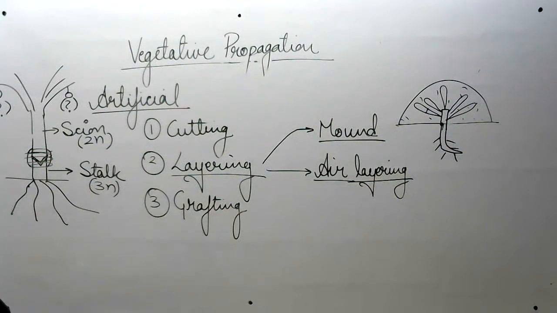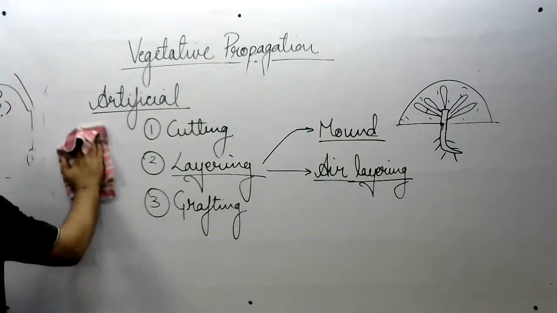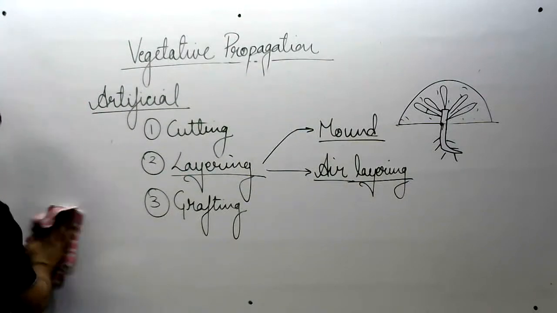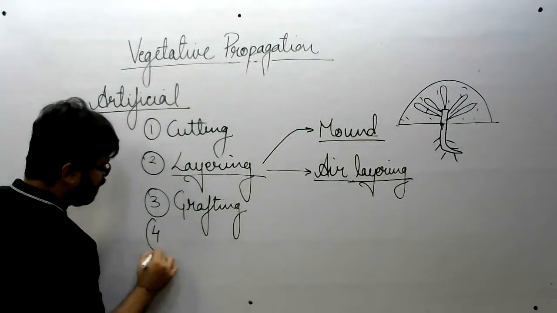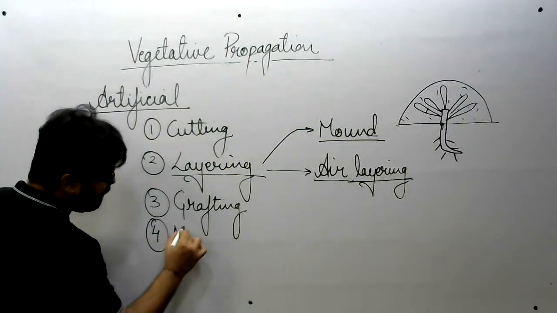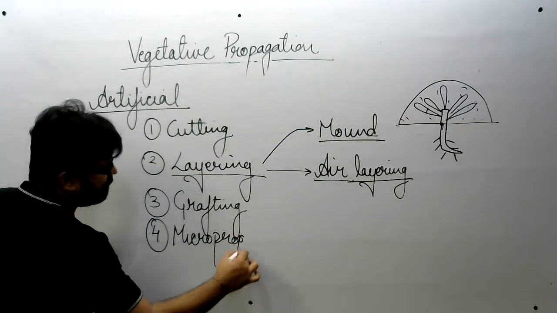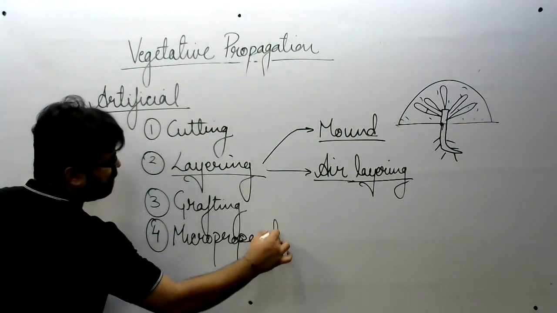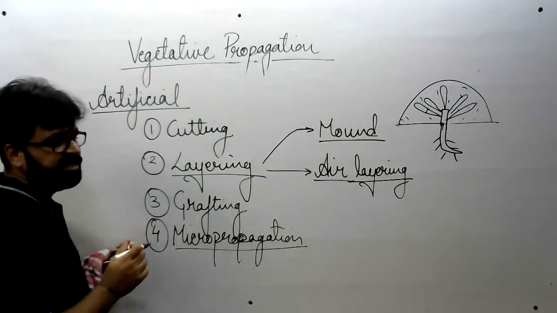Coming to micro propagation, next method, next artificial method, micro propagation. It is also known as tissue culturing. Fourth one, micro propagation, also known as tissue culturing.